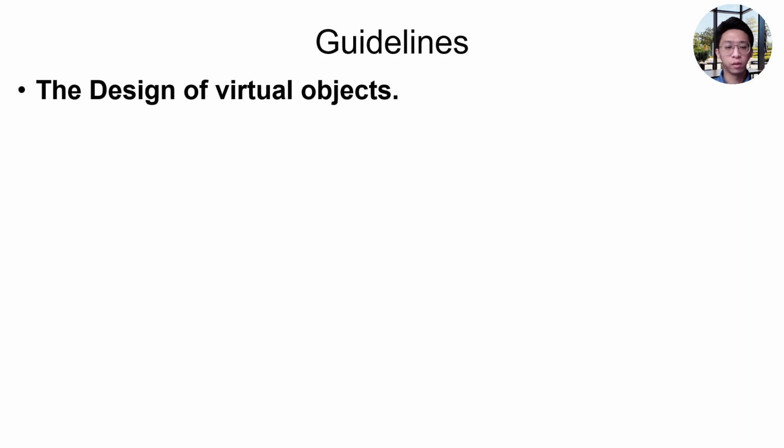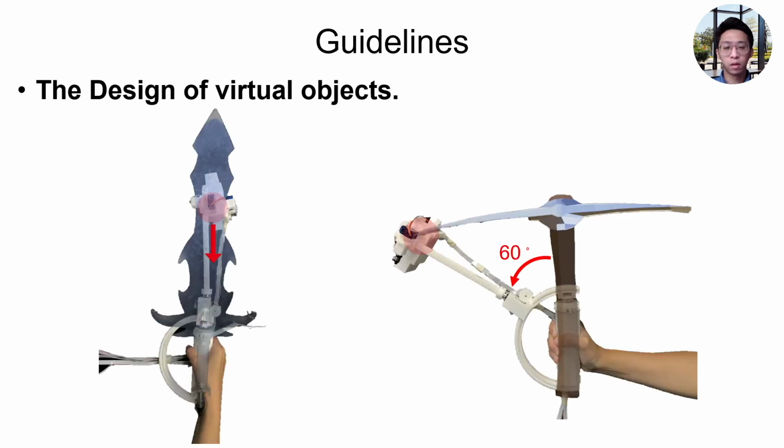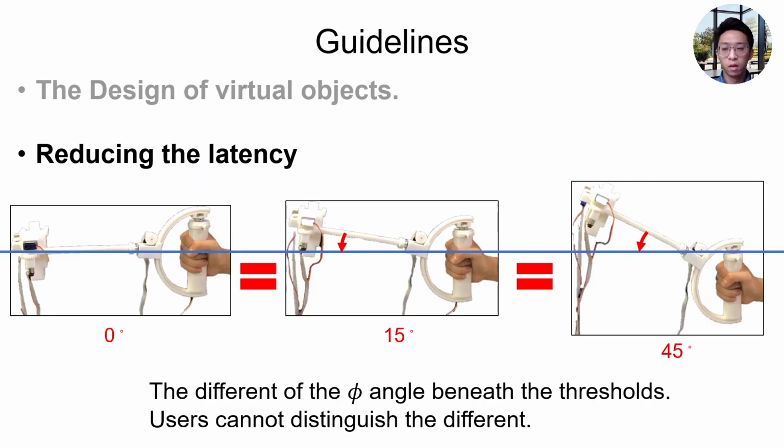And based on the results, we summarize and propose three guidelines for the future works. First, the design of virtual objects. To allow users to perceive the PAF and force direction difference between virtual objects in a VR scene, the difference must be beyond the JND thresholds. And we follow this to design our weapons for the VR study. For example, the phi angle difference between the sword and pickaxe was 60 degrees, which was based on the result. And second,